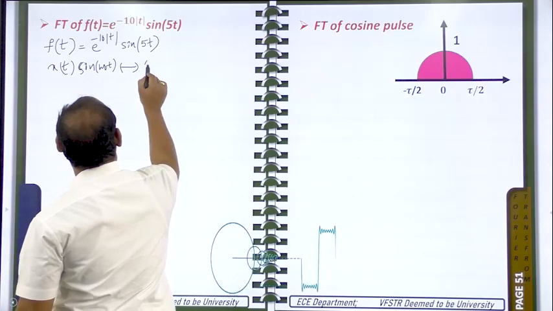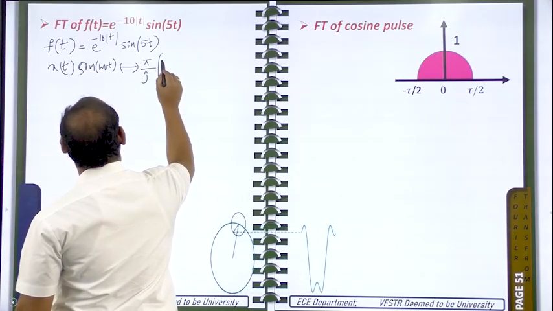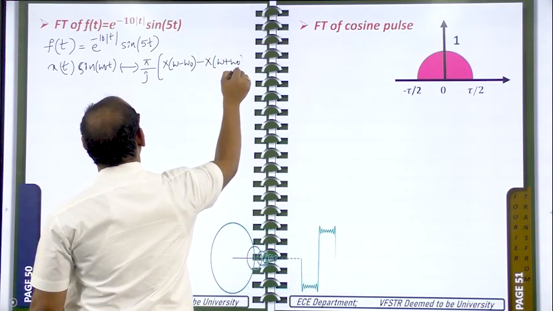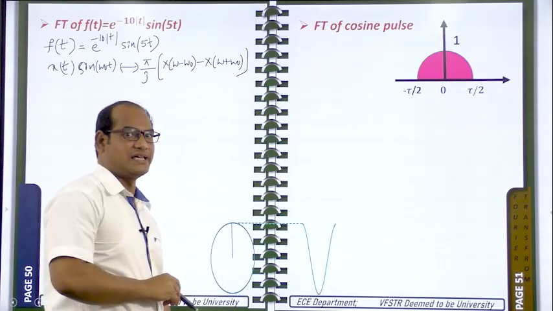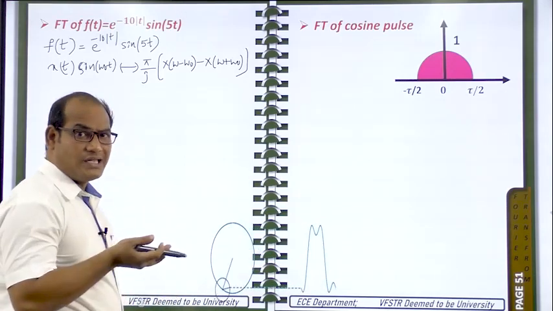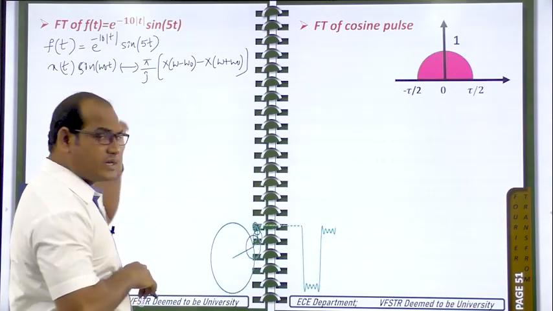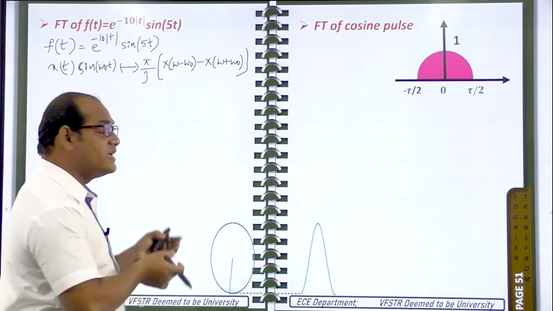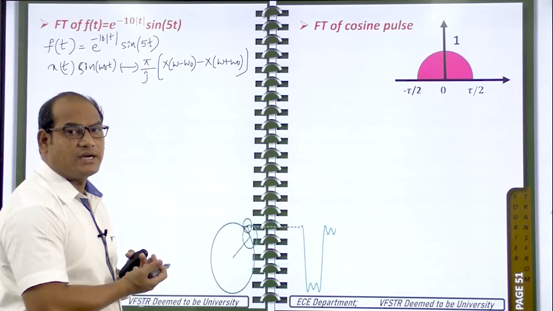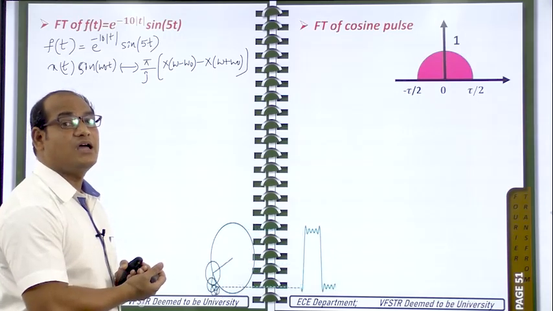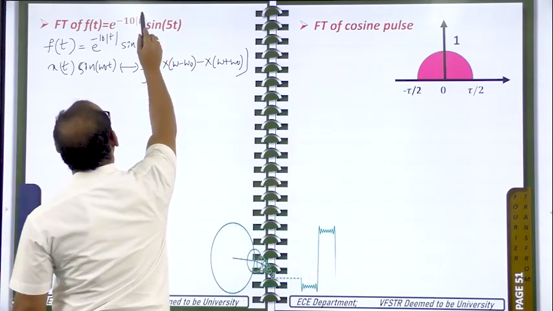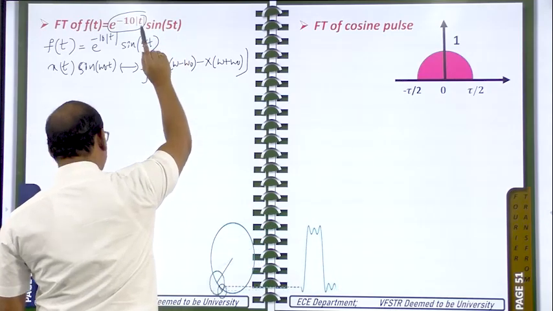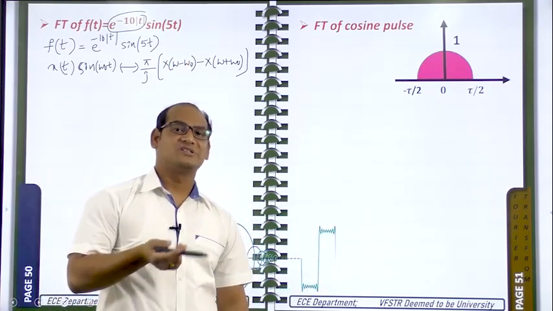So for this, just now we have seen the Fourier transform, that is pi by j into capital X of omega minus omega naught minus capital X of omega plus omega naught. That means the frequency shifting property only we have to apply here. From the frequency shifting only we got the Fourier transform of x of t sin omega naught t or x of t cos omega naught t. So from the given problem we need to identify when to apply the frequency shifting property of the Fourier transform. When one general signal like x of t is multiplied with cos omega naught t or sin omega naught t, at that time you can try to apply the frequency shifting property.